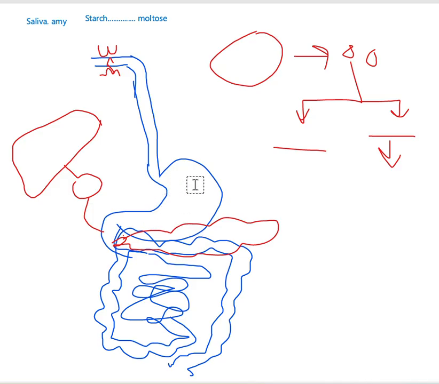We know that in the stomach also, these two types of digestion, mechanical and chemical, happen. How does the mechanical digestion happen? The stomach walls also do peristaltic movements, and because of the movements of the stomach walls, the food is converted into even smaller particles.